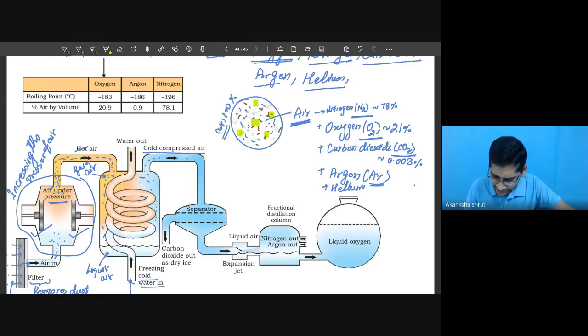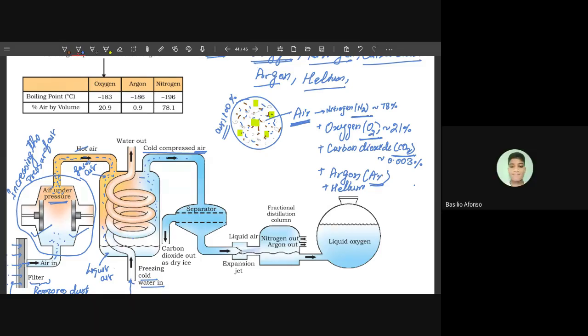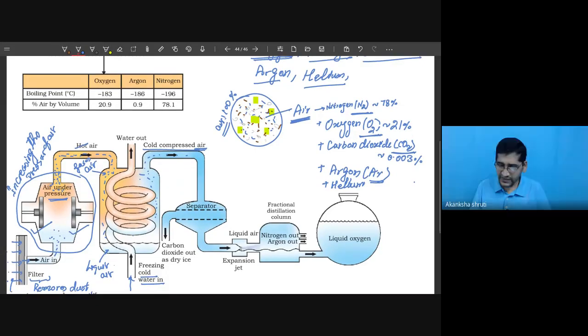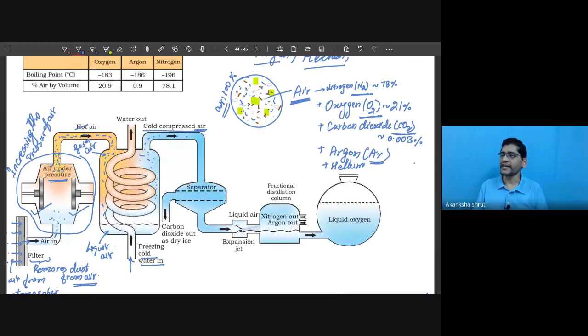It is not totally filled with liquid, but there is cold compressed air here. It is passed through a separator. What is a separator? A separator is nothing but like a mesh. It separates gaseous air, and if there is any solid frozen particle, that is also separated.